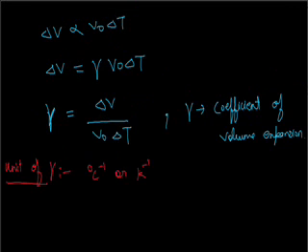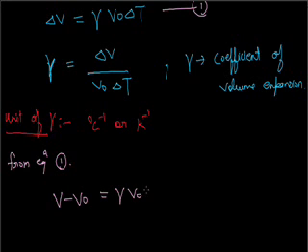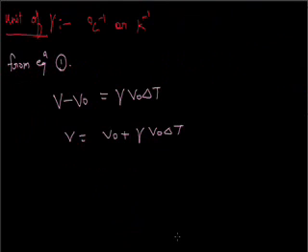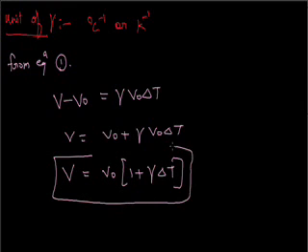Or we can rewrite this equation. Delta V is the change in volume. The original volume is V naught, and after heating its volume becomes V. That means V minus V naught is equal to delta V, and this delta V is equal to gamma V naught delta T. That means V is equal to V naught plus gamma V naught delta T, or V is equal to V naught into 1 plus gamma delta T. This is the volume after heating.